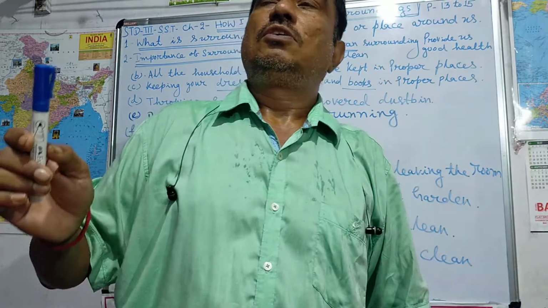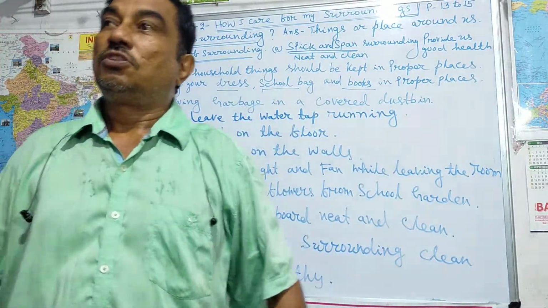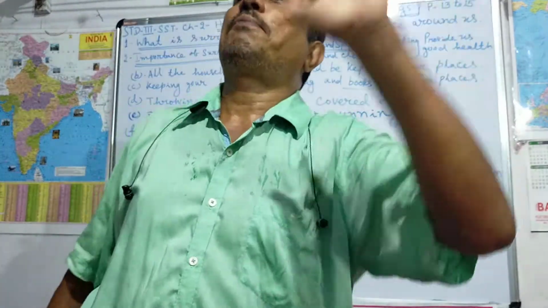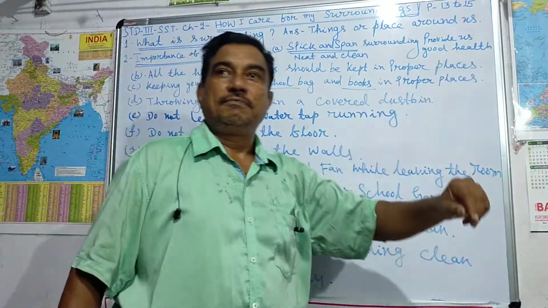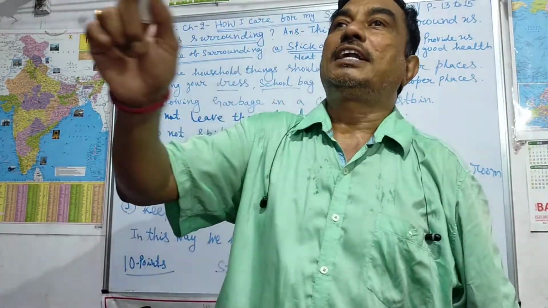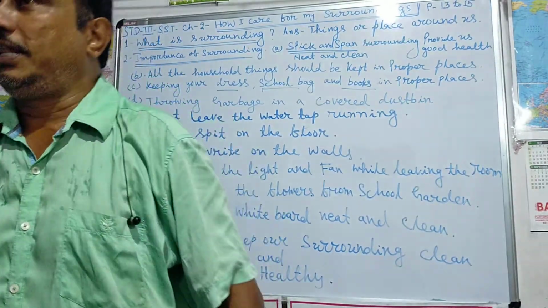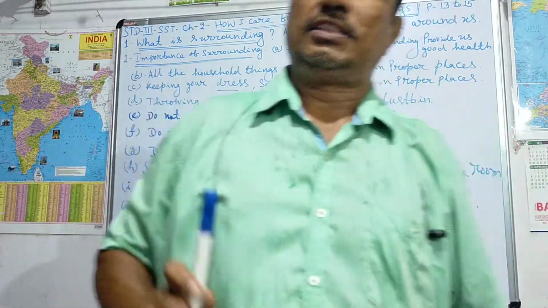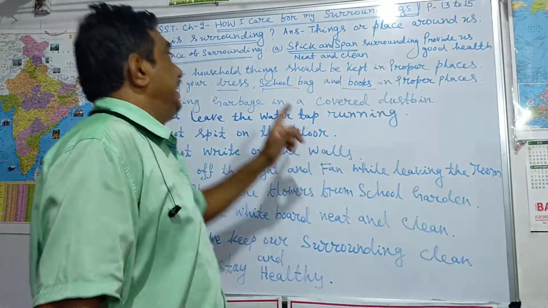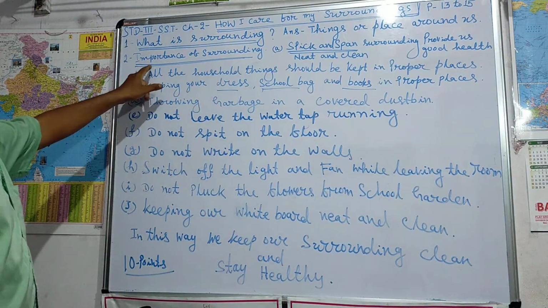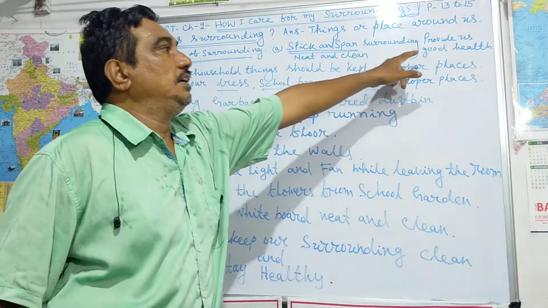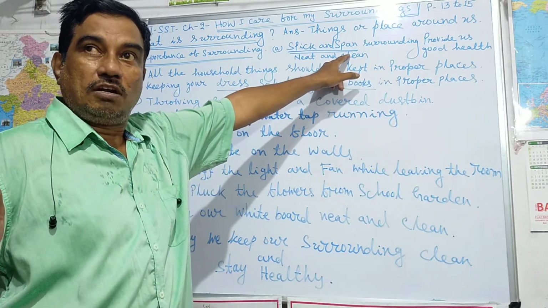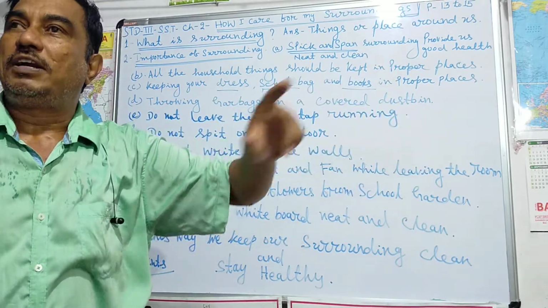Then come to the importance of surrounding. What are the importance of surrounding? The importance of surrounding consists of 10 points. First, A, write down A. Spick and span surrounding provides us good health. Spick and span means neat and clean. Write down the spick and span surrounding means neat and clean. Clear? All of you clear? First point, spick and span surrounding provides us good health.